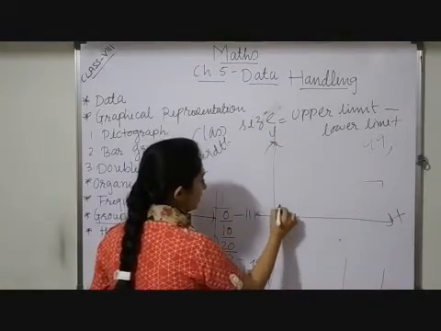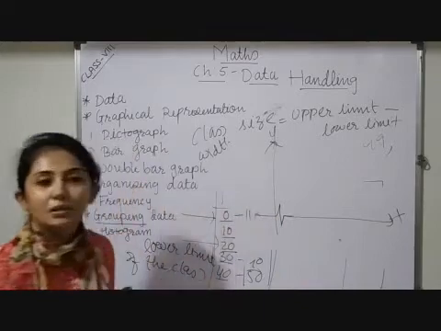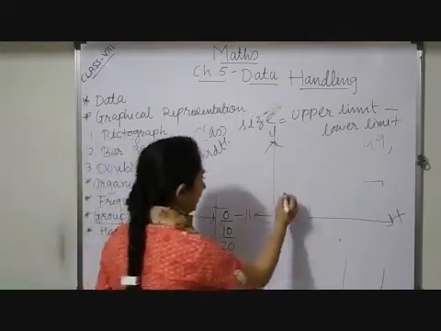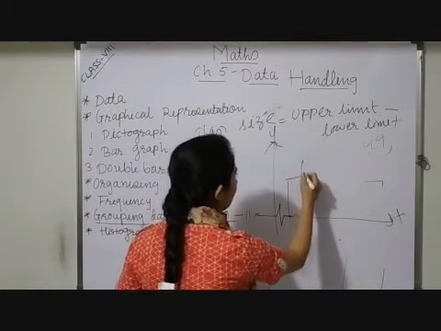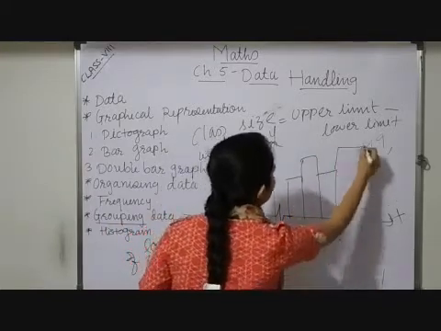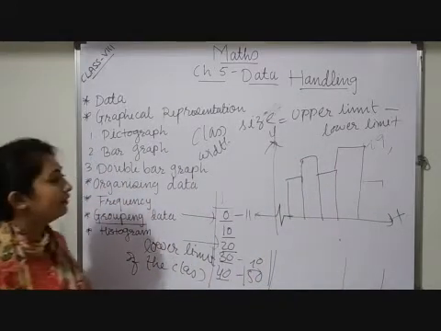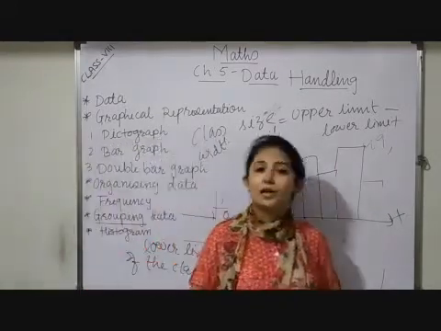If I want to skip some data, I have to put a symbol of a kink. This jagged line is known as a kink. Now see, the first interval, then the next interval, then this, then this. Here you are getting continuous rectangles. Such a graphical representation is known as a histogram.